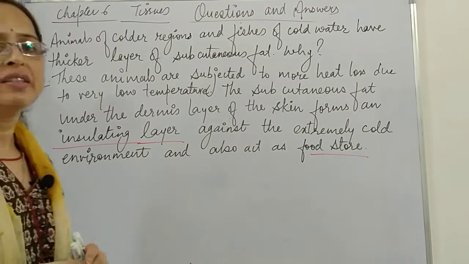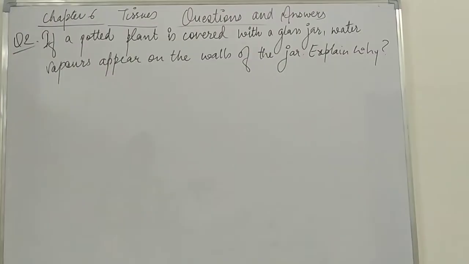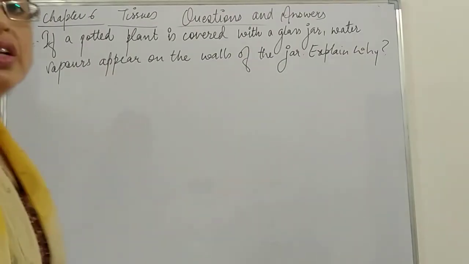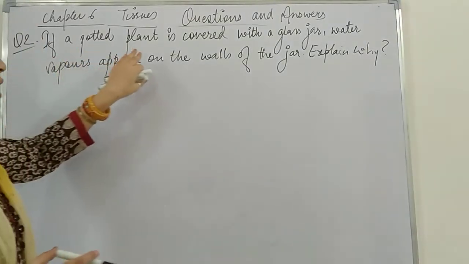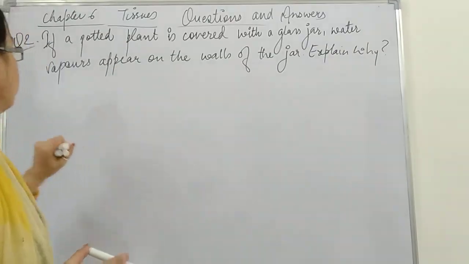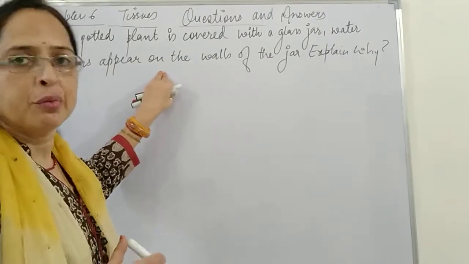Now we'll go for the next question. Now here we are with the second question. Just look over here. If a potted plant is covered with a glass jar, water vapors appear on the walls of the jar. Explain why.